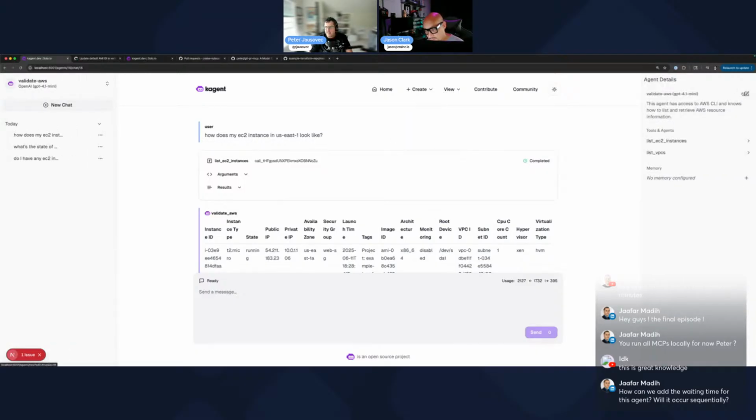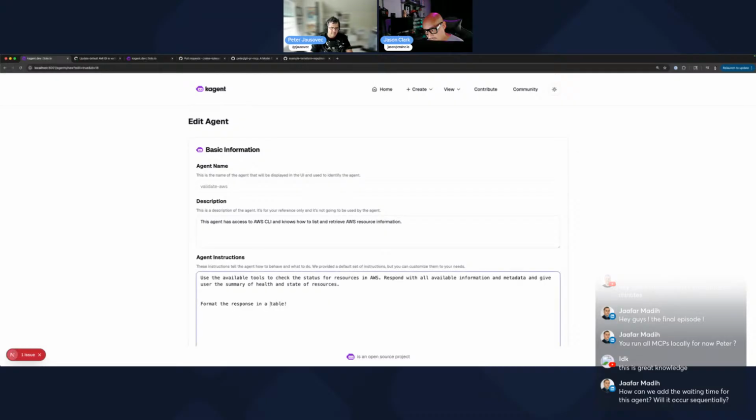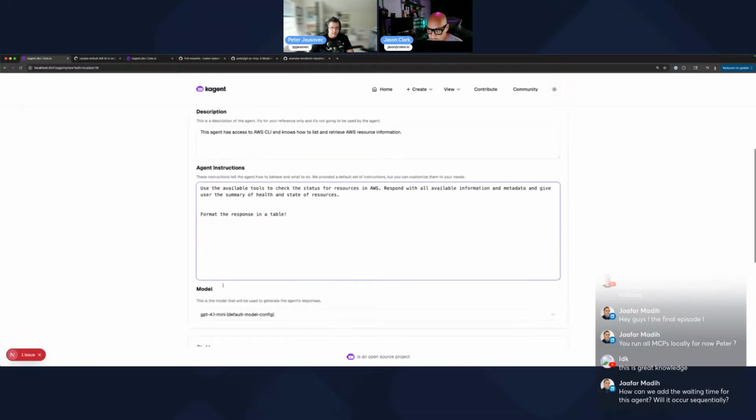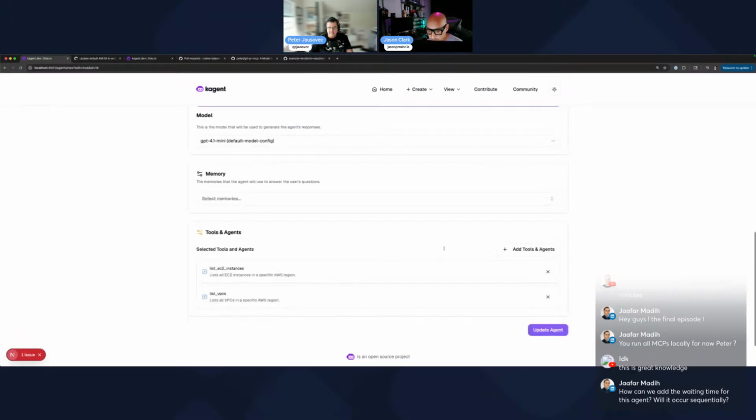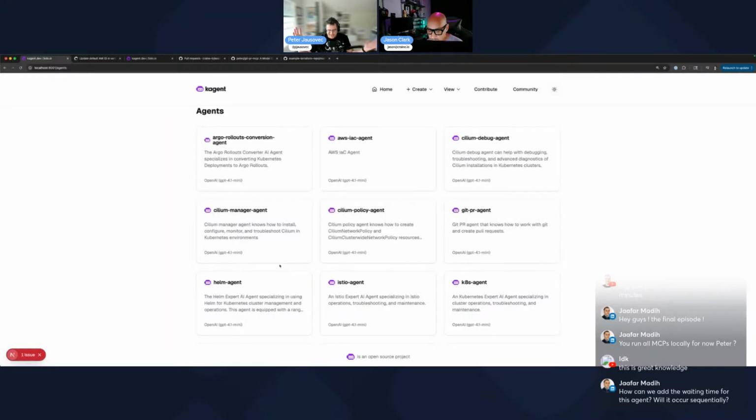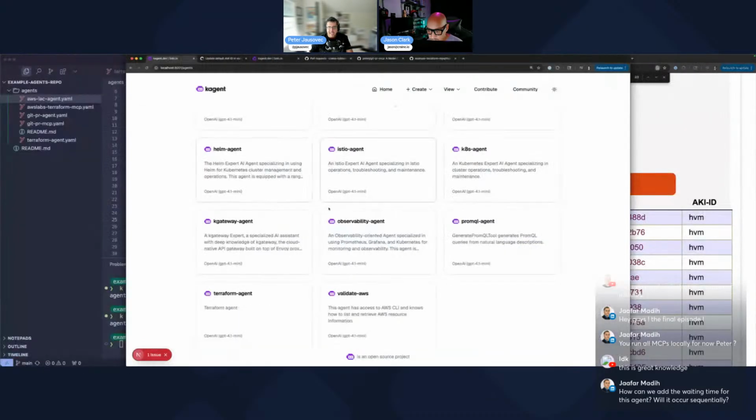Right. Jafar asked another good question. How can we add the waiting time for this agent? Will it occur sequentially? What do you mean by waiting time? I don't know if you're asking about this, but let us know. The tools are called in sequence. They're not called in parallel, if that makes sense, right? So I'll remove this response in a table because it looks ugly, there's too much data. But anyway, so we have that.